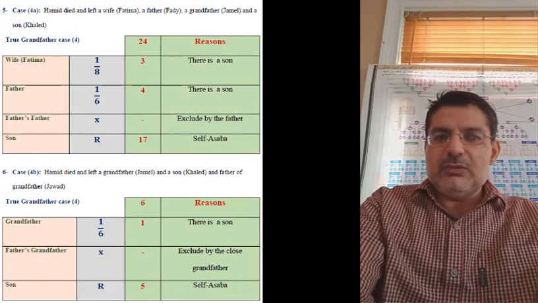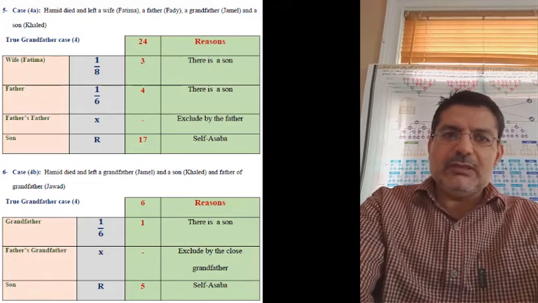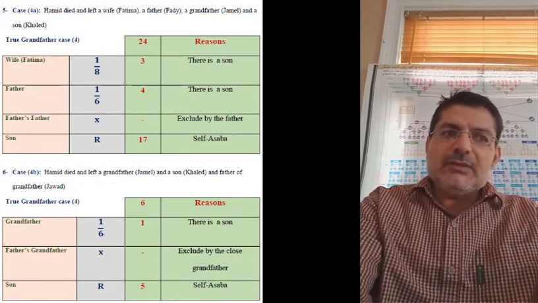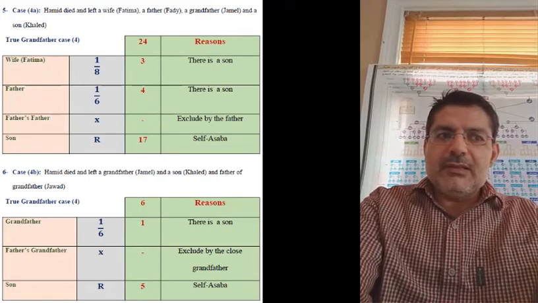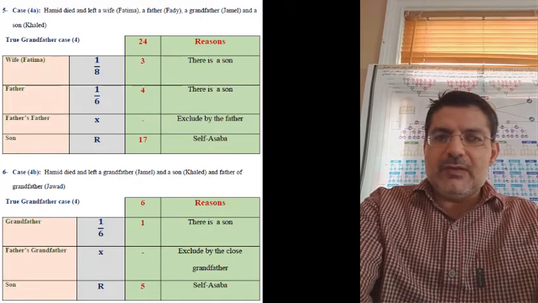and nothing goes to the true grandfather, as he is excluded from getting any share because there is a father. Let's take the final example. The dead person left a father's father, a son, and a father's father's father. That means two grandfathers, one is close, one is further.